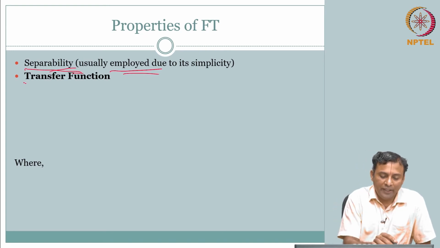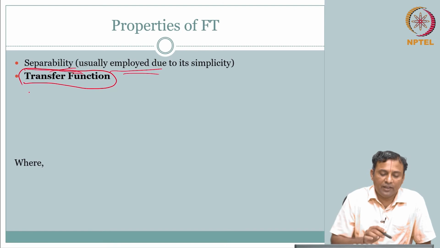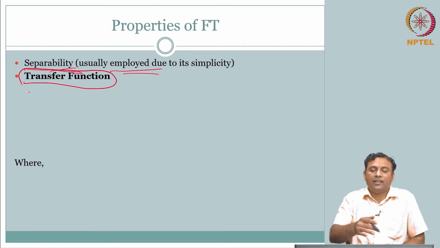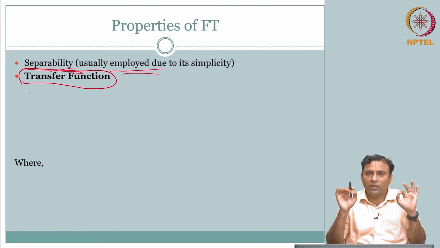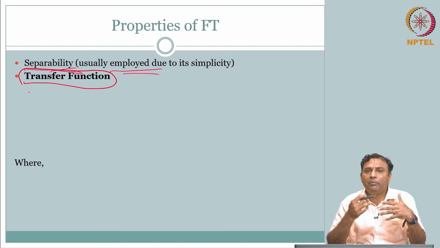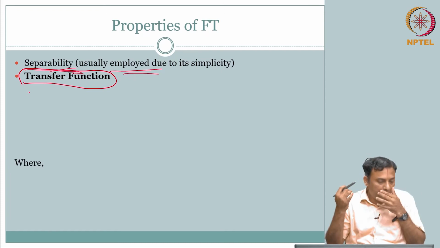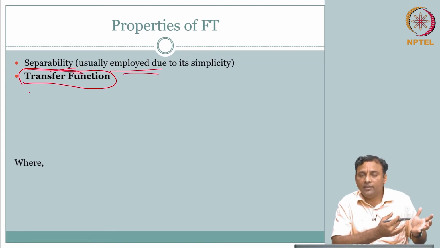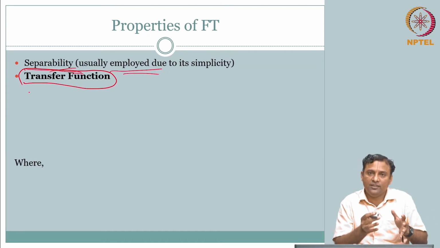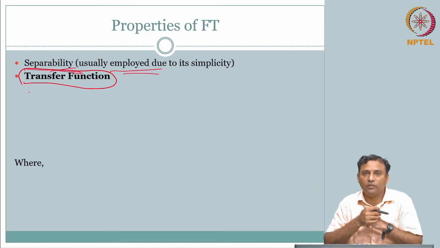Okay, this is what I was waiting to get to. Transfer function. All the other properties are fine, but this is a very important one. Why is this important? The name is the same, transfer function, you would have heard. What do you mean by transfer function from your previous prerequisites? That means this transfer function transfers something from input to the output.